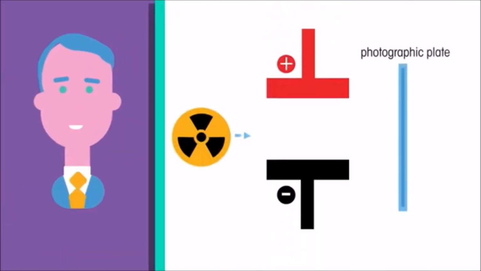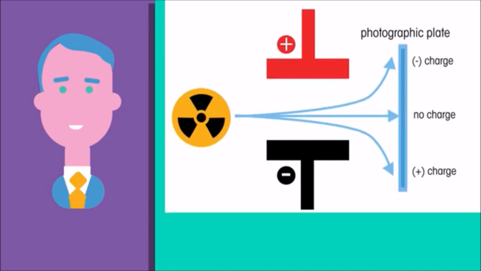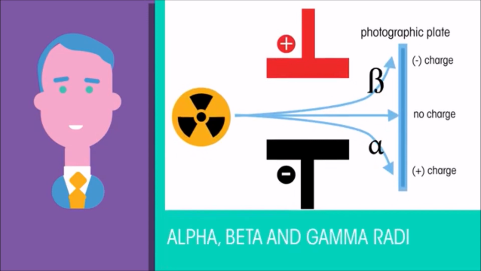Rutherford identified 3 types of radiation, 2 of which were deflected in an electric or magnetic field. These were identified and named as alpha, beta, and gamma radiation. Here we will look more closely at their properties of penetration of matter.